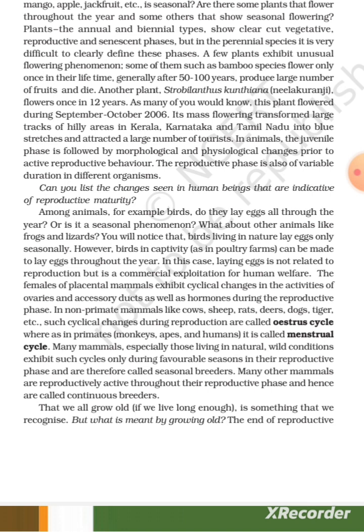Plants of the annual and biennial types show clear-cut vegetative, reproductive, and senescent phases, but in the perennial species, it is very difficult to clearly define these phases. A few plants exhibit unusual flowering phenomena. Some of them, such as bamboo species, flower only once in their lifetime, generally after 50 to 100 years, produce a large number of fruits, and die.